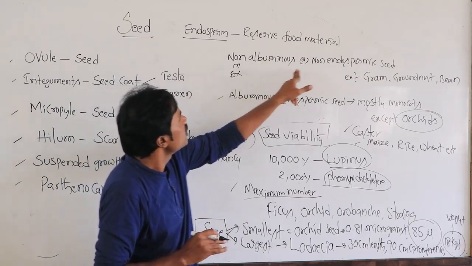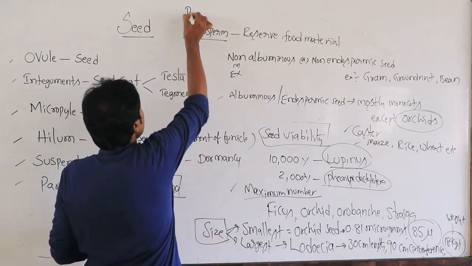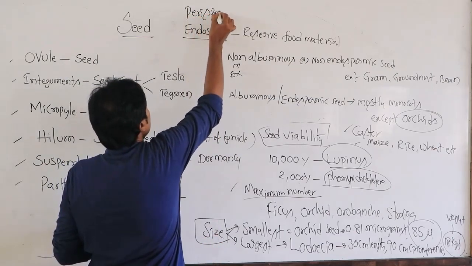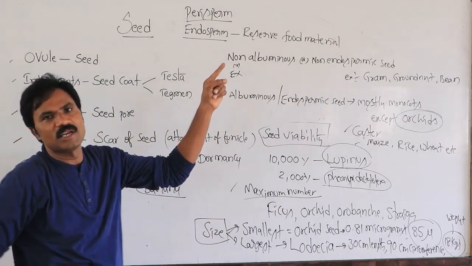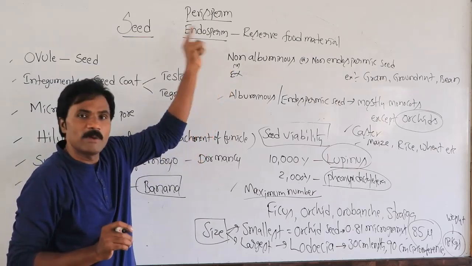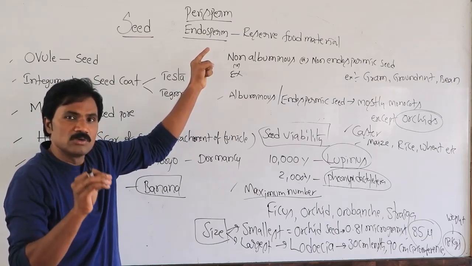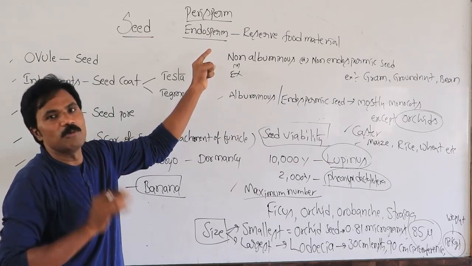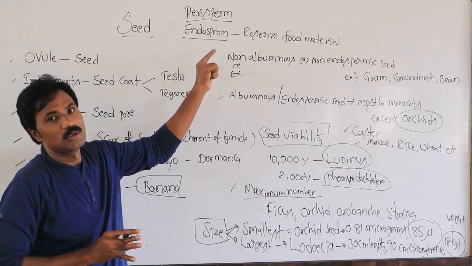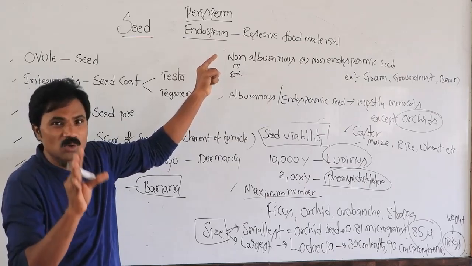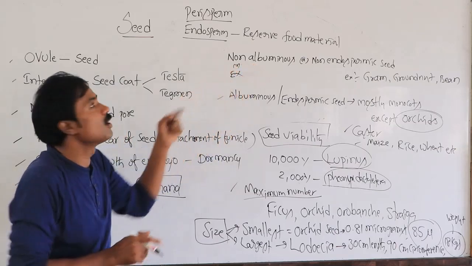Other than this, what is meant by perisperm? Many times they have already asked this from an exam point of view. Remember carefully, what is meant by perisperm? Once again: the persistent nucellus present in the ovule.